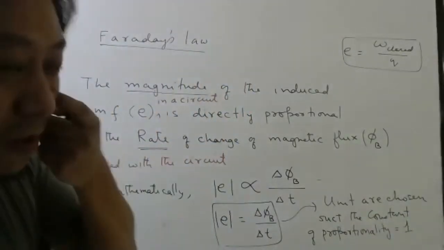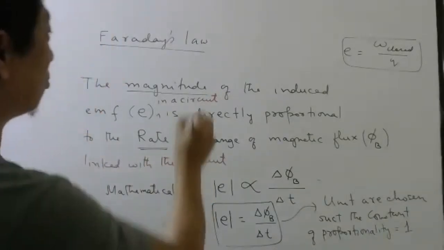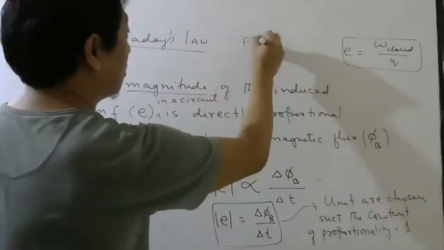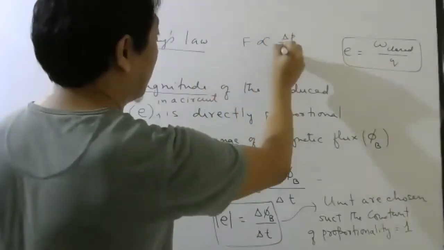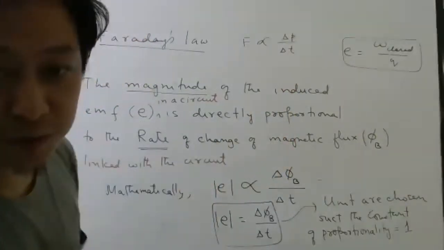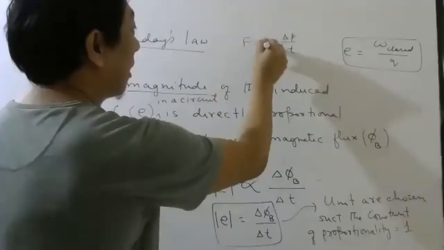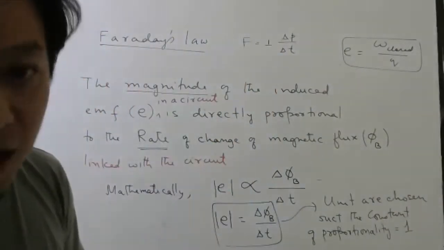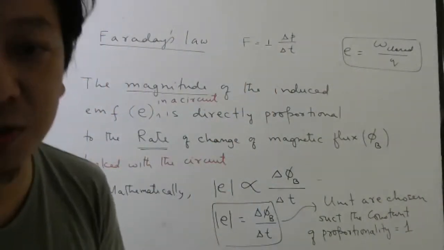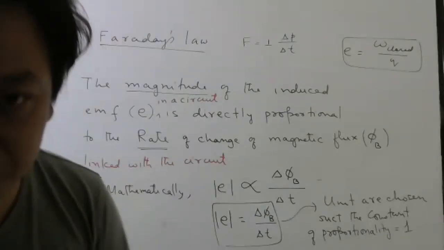This is similar to, you remember, right? Newton's second law, we used to write force is proportional to rate of change of momentum, and then equal to 1. The constant we used to write as 1. We can do that because units, who decides units? We only decide units.